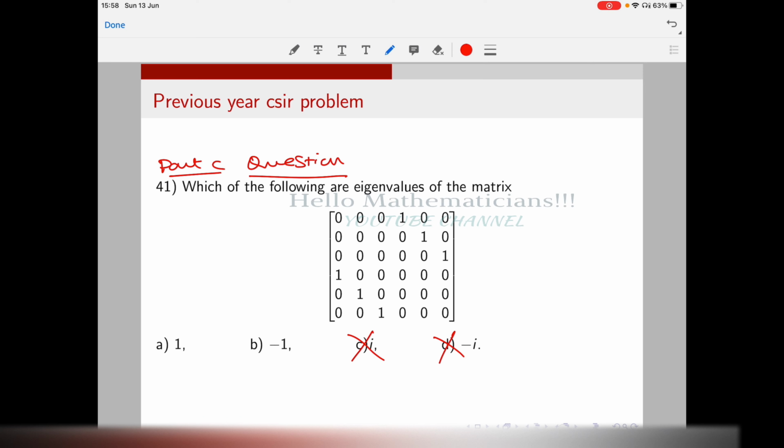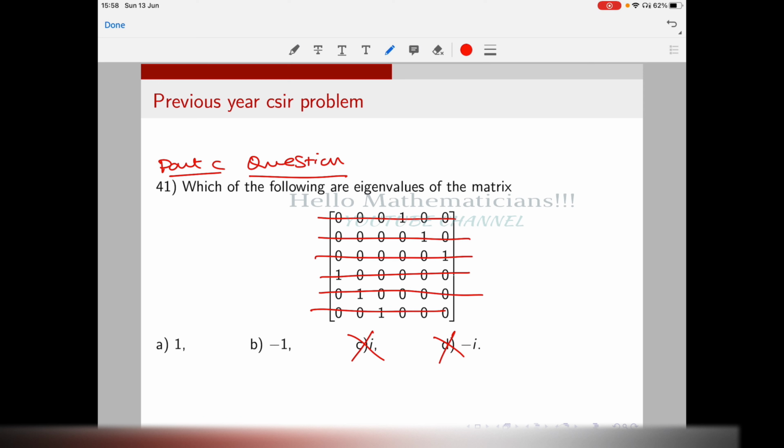So how to see 1 is an eigenvalue? One simple method: I have already done a problem, and I have given the link to the problem in the description, or you can see above also. So what is the result? If a matrix has a constant row sum, you see all the rows have a row sum equal to 1.